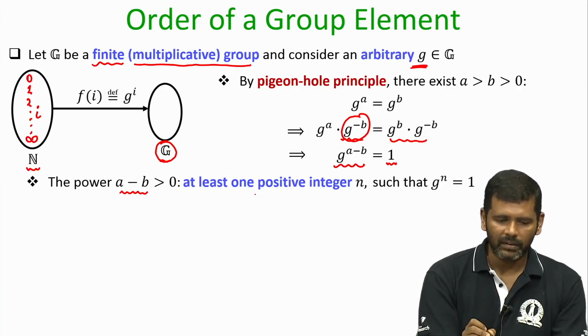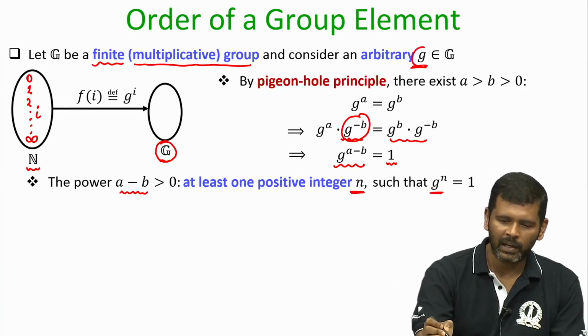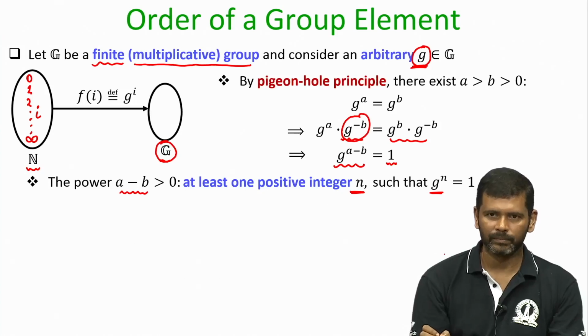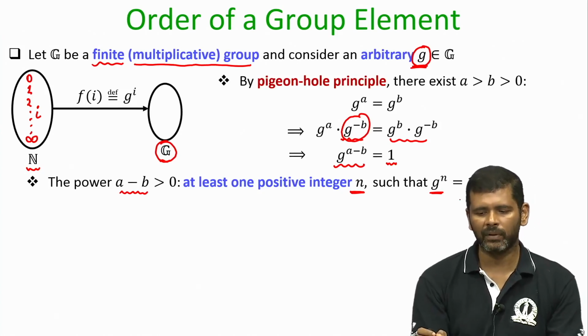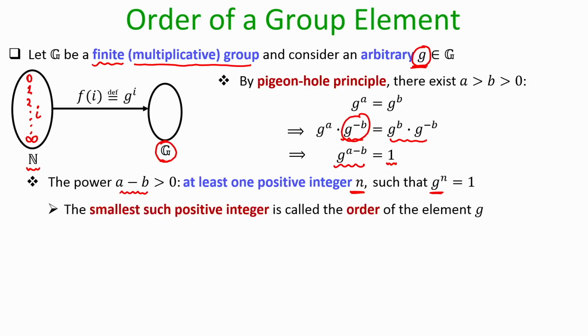Since A minus B is positive, that means there is at least one positive integer n such that for the element g which I have arbitrarily chosen here, g power n is 1. Of course, there might be multiple values of n for which g power n will be 1. It depends upon how many A B pairs there are. But at least one positive integer n is definitely there such that g to the power n is the identity element. Among all those positive integers n such that g to the power n is equal to the identity element, the smallest positive integer is called the order of the element g.